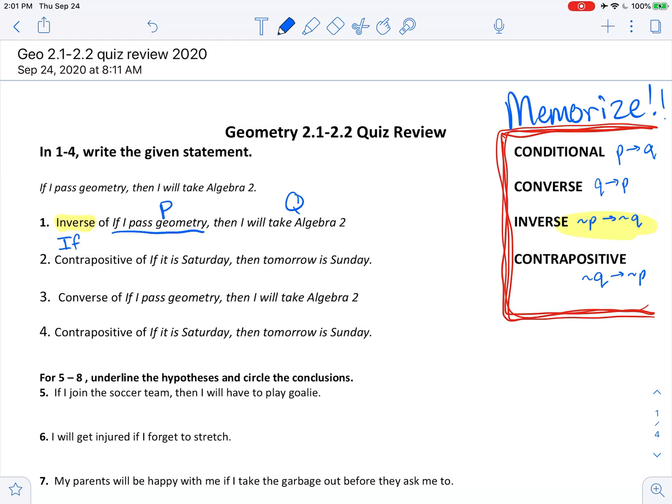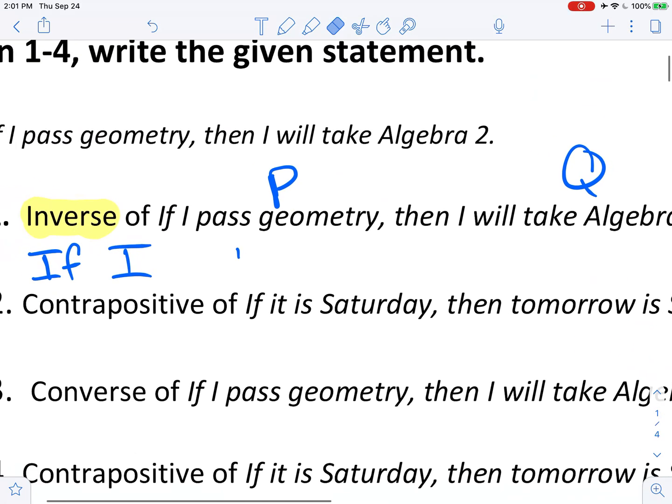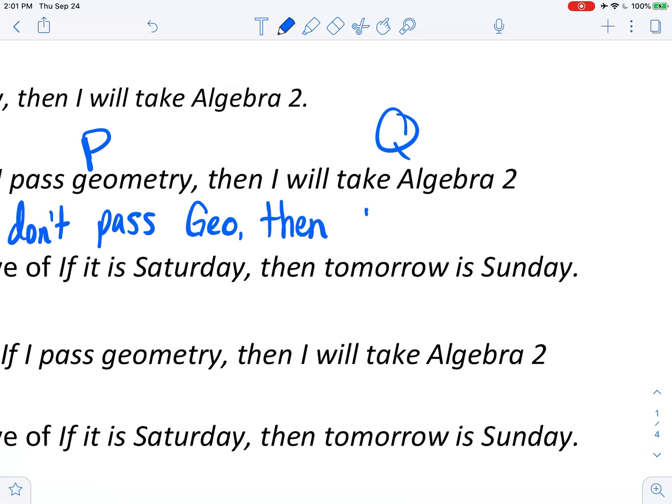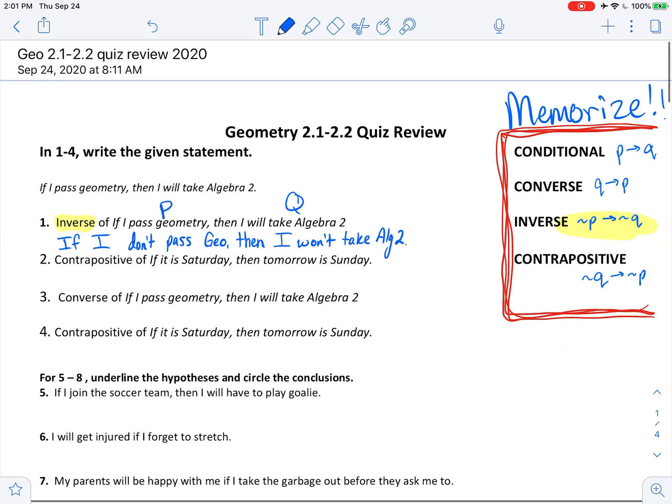So if not P, if I do not pass geometry, zoom in here, so not P, if I don't pass geometry, then not Q, I won't take algebra 2. That's the inverse, not P, not Q.